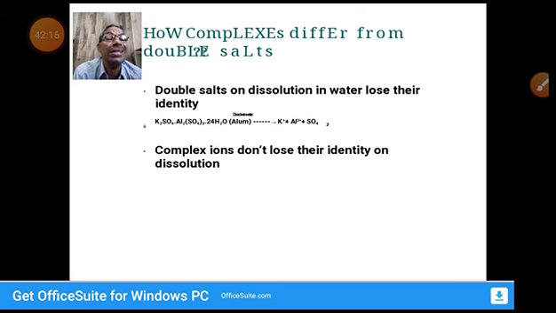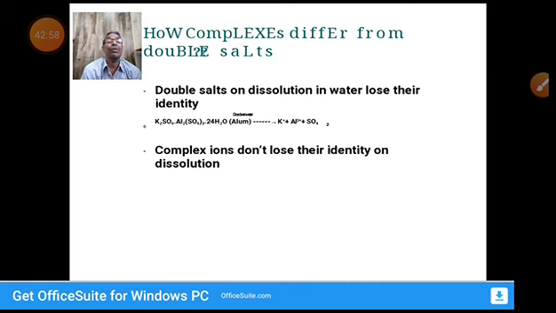What is coordination chemistry? It is the branch of chemistry which deals with coordination compounds. Then the question comes, what are coordination compounds? Coordination compounds differ from double salts. Double salts lose their identity when they dissolve in water, and they give tests for the individual ions. Whereas coordination compounds, when dissolved in water or any other solvent, don't give tests for individual ions. They retain their properties. That's a very big difference between double salts and coordination compounds.